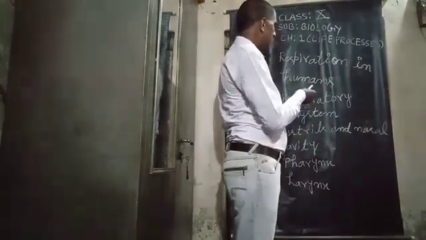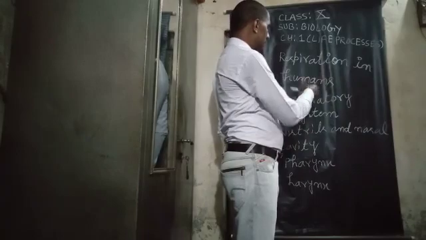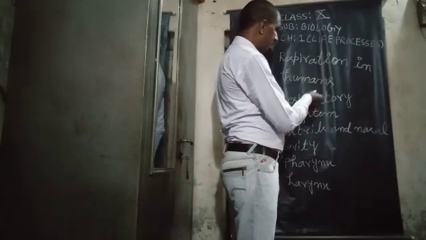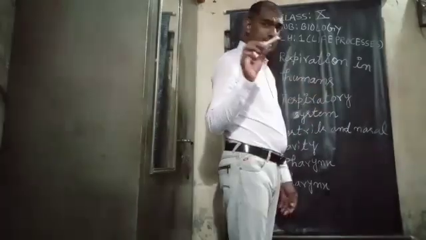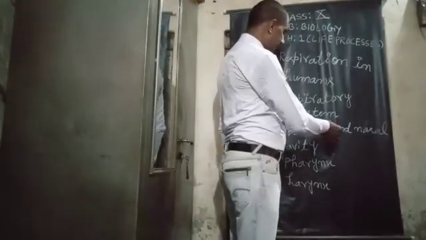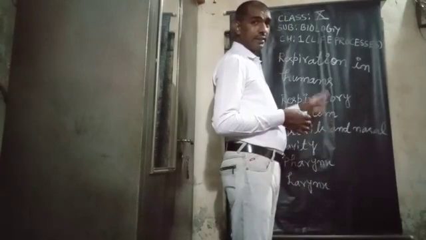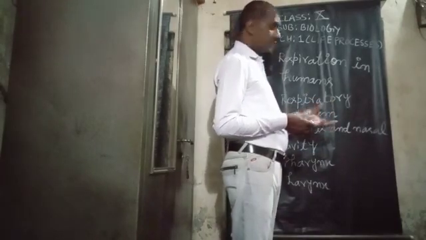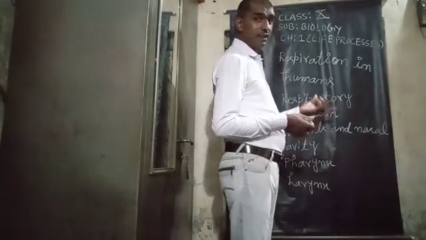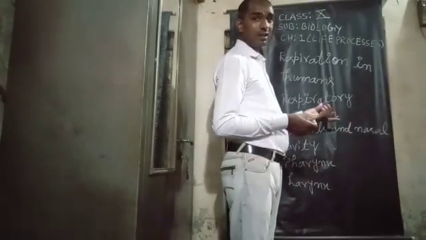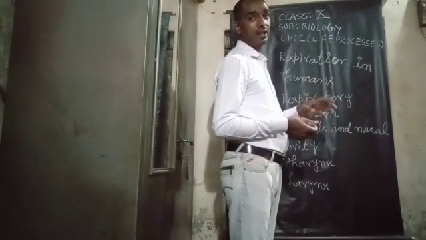So this is my explanation today about respiration in humans. In the respiratory system, today we described the nostrils and nasal cavity, pharynx and larynx. I think this much is enough, and the remaining organs of the respiratory system you will learn and understand from me in my next video.